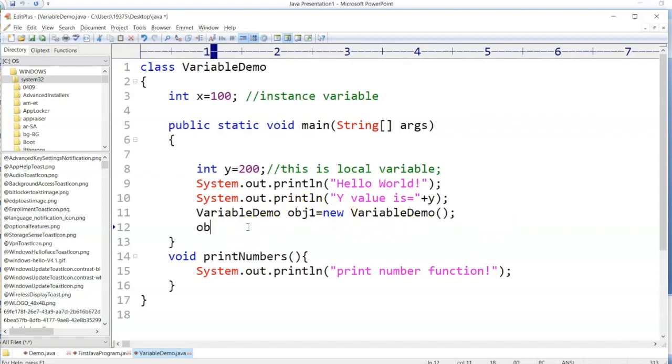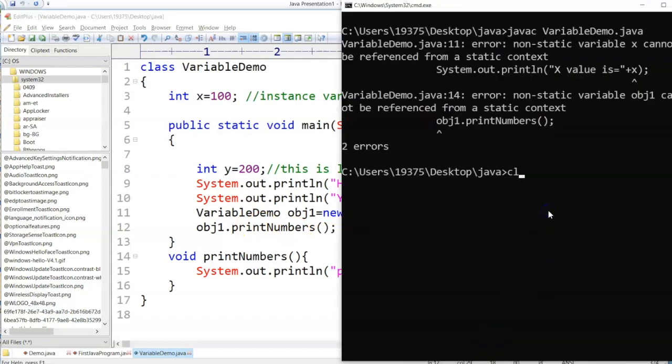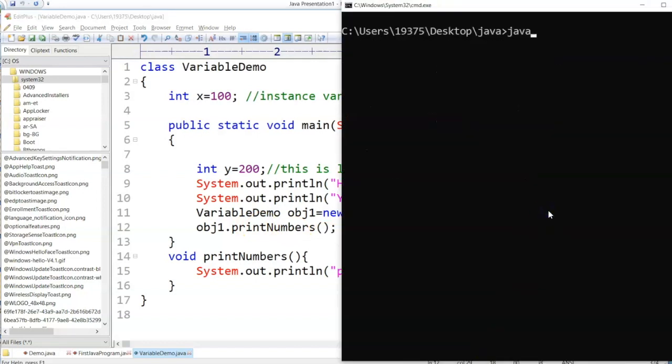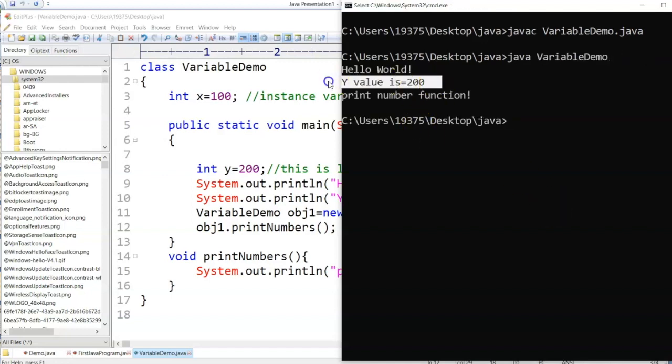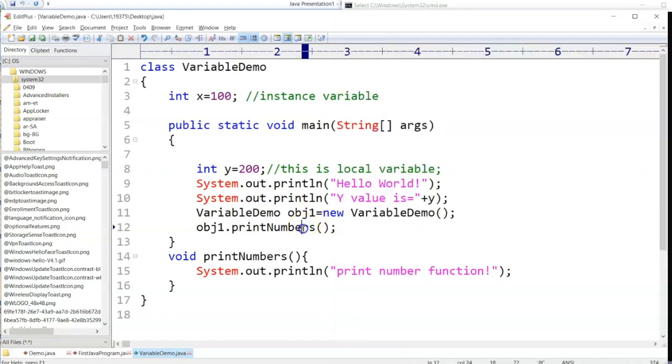Let me call this obj1 dot print numbers. Let's see if I'm getting the output. Javac variable demo.java. It compiles and executes. So I'm printing the value and also I'm getting the output.